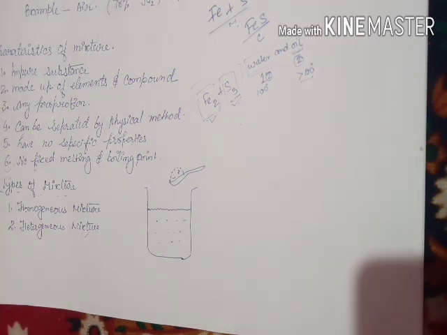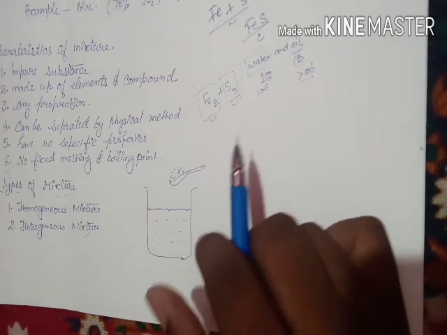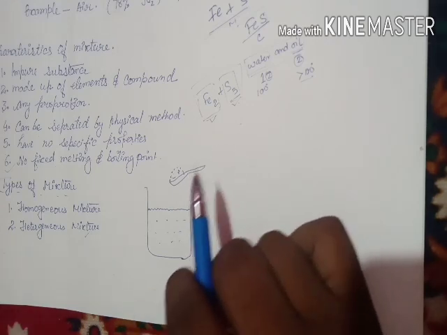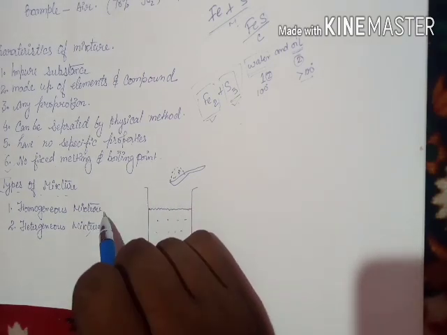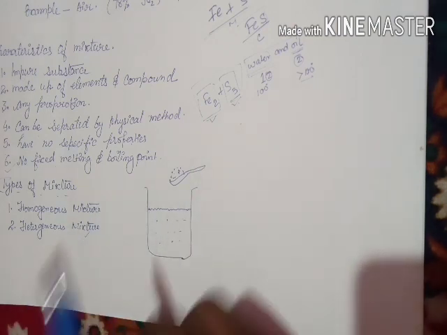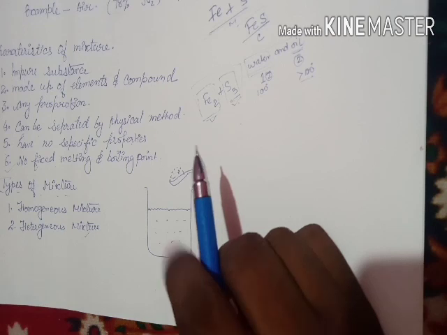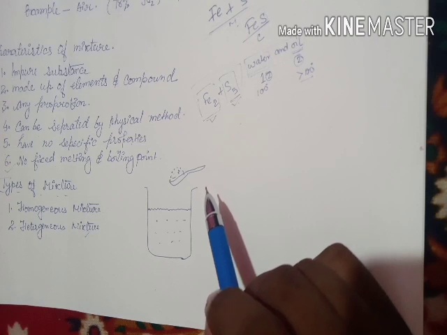Then we come to the other mixture, that is the heterogeneous mixture. So what is a heterogeneous mixture? A heterogeneous mixture is a kind of mixture whose constituents, meaning what the mixture is made up of, are not completely mixed together. Constituents means the particles or the substances that make a mixture. In the homogeneous mixture, what we have studied, it mixes completely and we cannot see the constituents separately. And in the heterogeneous mixture, we can see and distinguish between both the constituents.